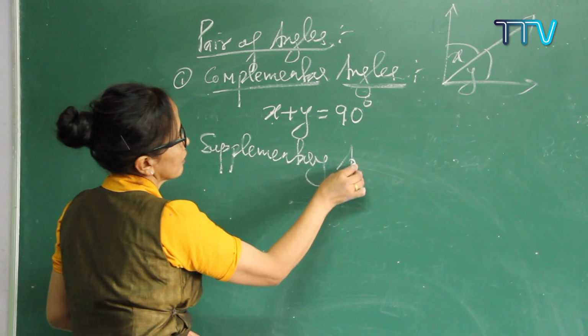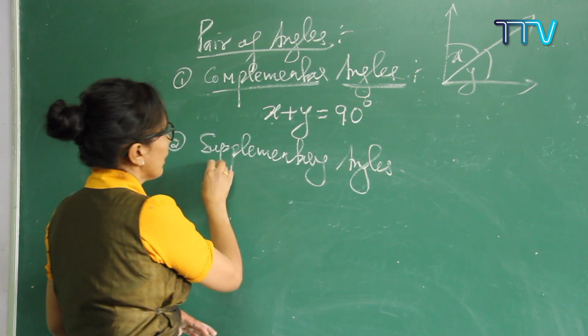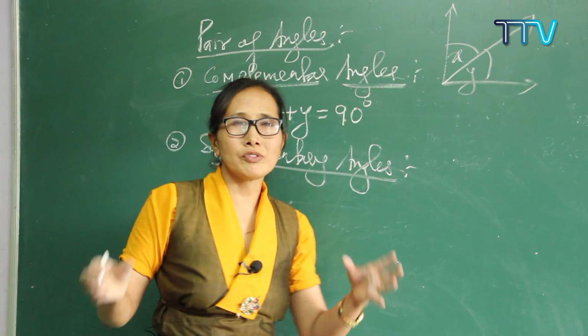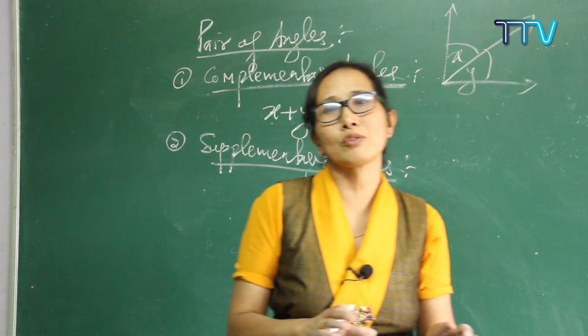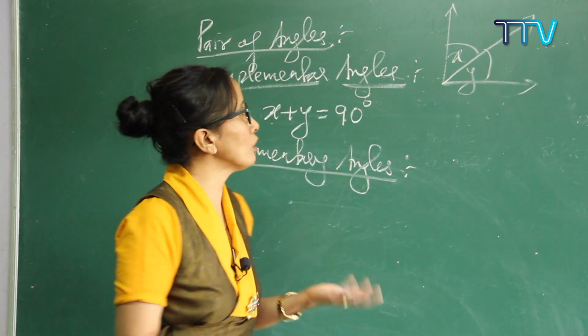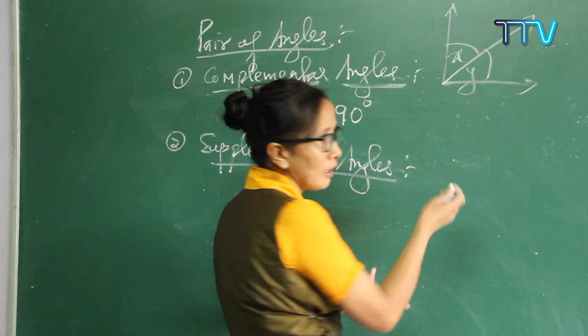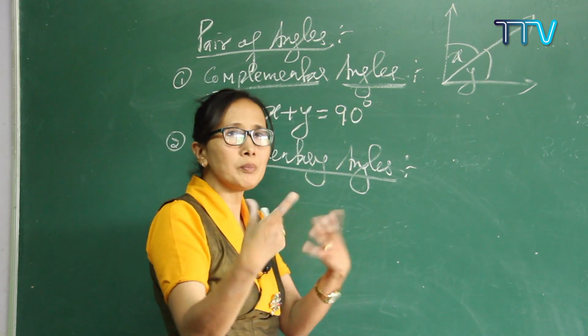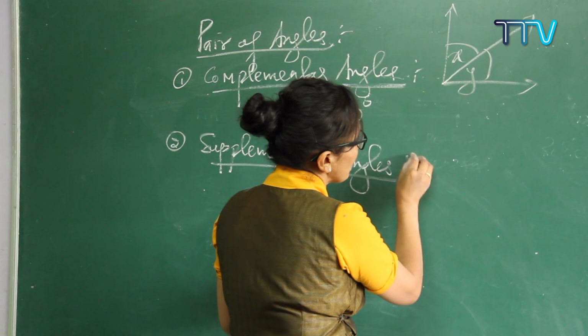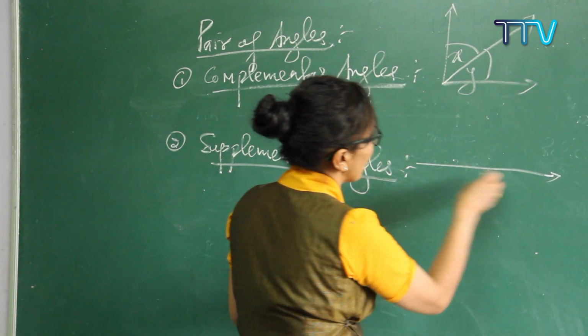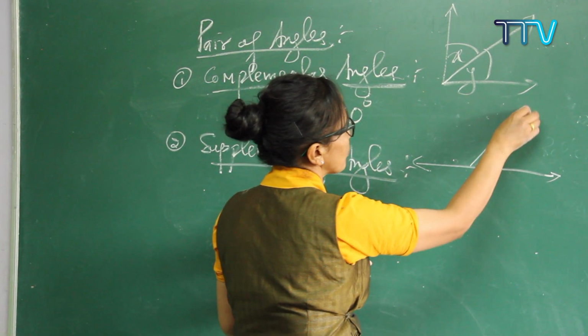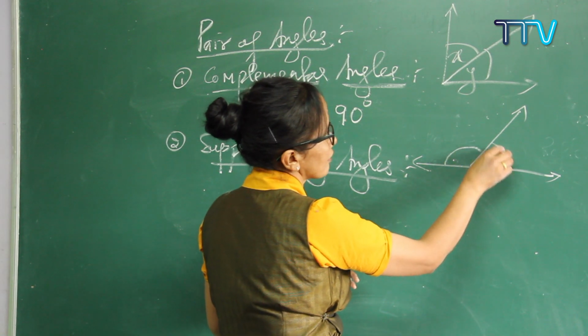Supplementary angle means what? Again, a pair of angles are there. When you sum up two angles to get 180 degrees, they are called supplementary angles. Understood? So for example, it can be a straight line or it cannot be a straight line also. Sometimes you get a question like this. So you can get it in this way. When you add up the first angle and the second angle.